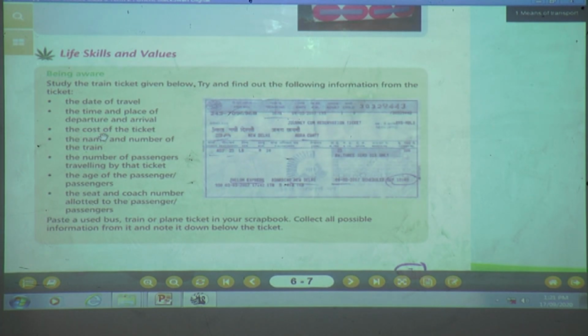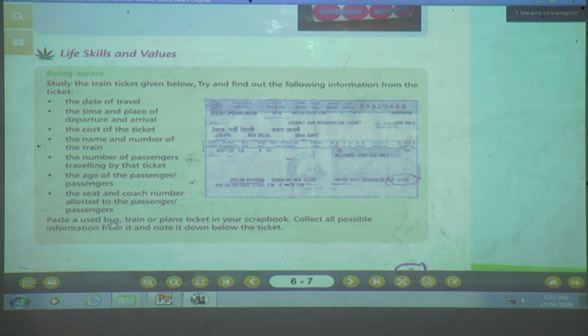Okay, written. The cost of the ticket, the name and the number of the train, the number of passengers traveling by the ticket, the age of the passengers, and the seat and the coach number allotted to the passenger or passengers. Yes, children, understood? Or either you can paste a used bus, train or plane ticket in your scrapbook.